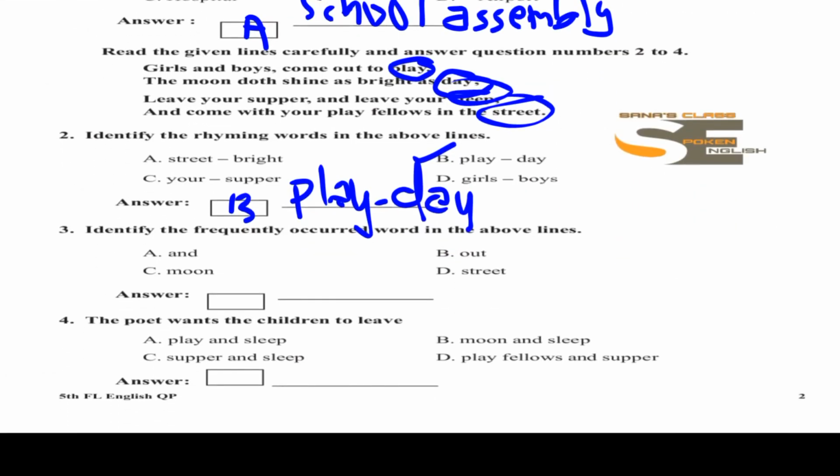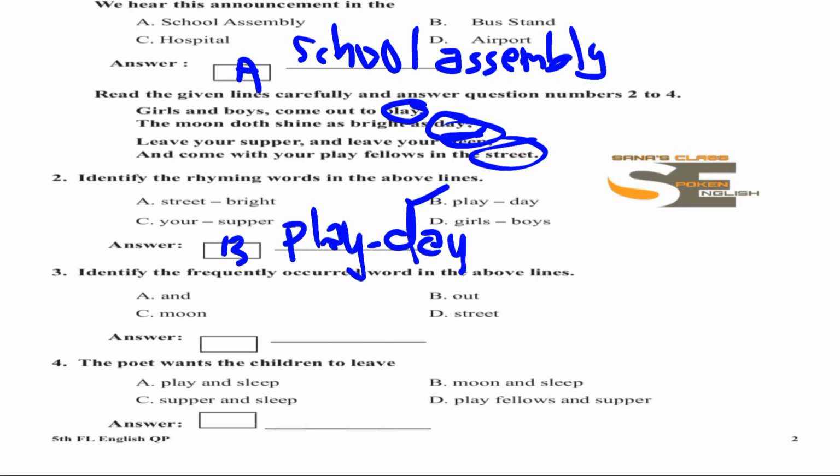Let us now go for question number 3. Identify the frequently occurring word in the above lines. You can reread the poem again. Reread the poem and then find out the words which are repeated. You can find the word 'and' repeated thrice here, right? Girls and boys, there once.